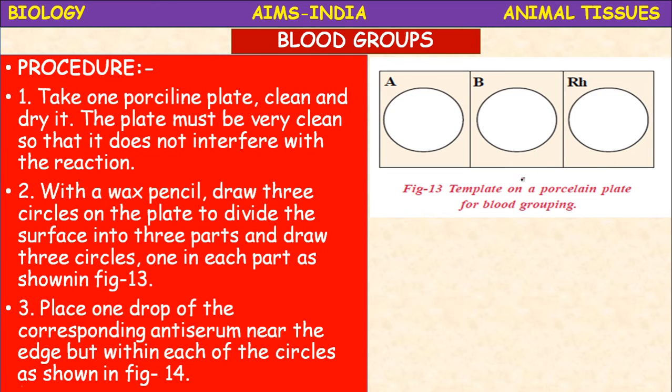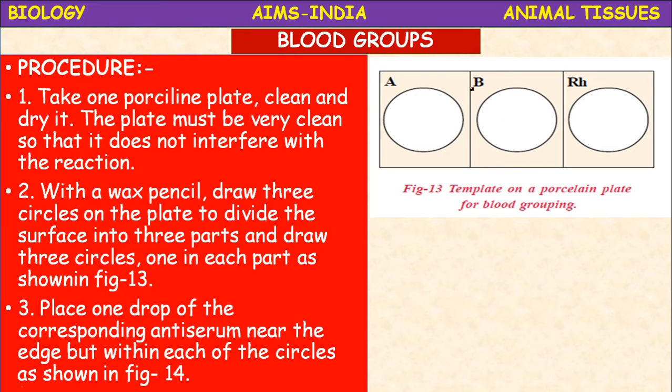So in order to do this experiment, definitely you need a porcelain plate or a tile. Simply, in the toilets, tiles will be there in a white color, so you can also use that. Okay, you have to draw a template using the wax pencil, like this, 3 circles.